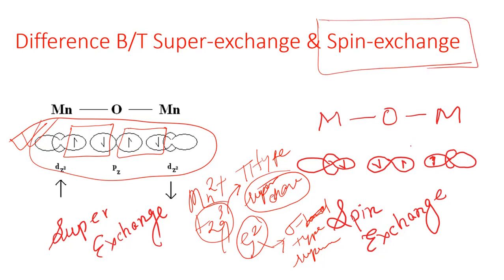স্পিন এক্সচেঞ্জ মানে হচ্ছে প্যারালাল স্পিনের মধ্যে জাস্ট এক্সচেঞ্জ। এই টার্মটা কিন্তু সুপার এক্সচেঞ্জের সাথে আলাদা। Spin exchange means just the exchange between the parallel spins to just increase the stability of the parallel alignment. Okay, the exchange between the parallel spins is actually considered as spin exchange, to increase the stability of the parallel alignment, like in the case of ferromagnetic one.